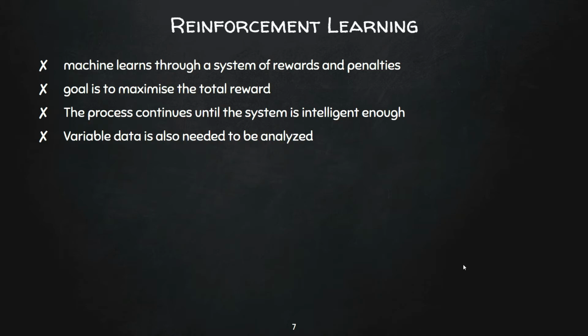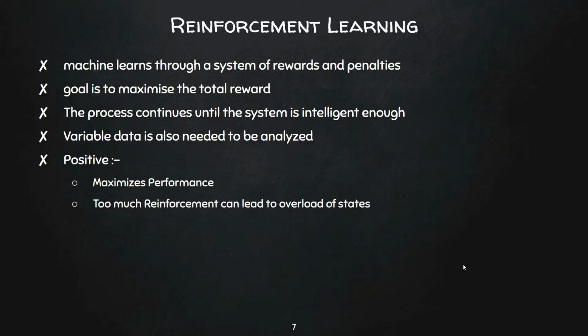There are two types of reinforcement learning, positive and negative. In positive reinforcement learning we try to maximize performance, that means we try to make it better and better and better. The disadvantage of positive reinforcement learning is that too much reinforcement can lead to an overload of states. That means, you know, if you study too much, you go mad. Positive reinforcement refers to the toppers of the college, like, I have to come first, I have to score above 90%. And negative reinforcement is much like us, like we say, if we pass, that's enough, who wants to be a topper. That resembles negative reinforcement.